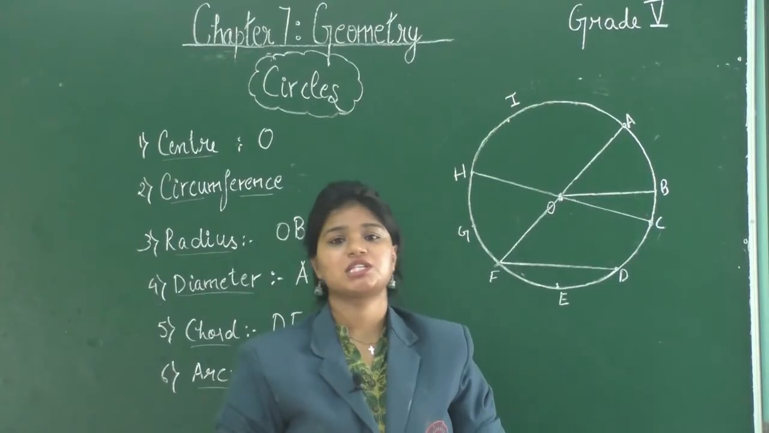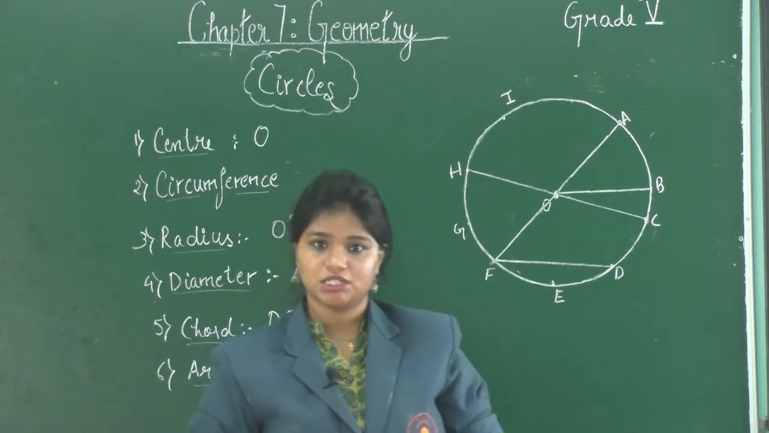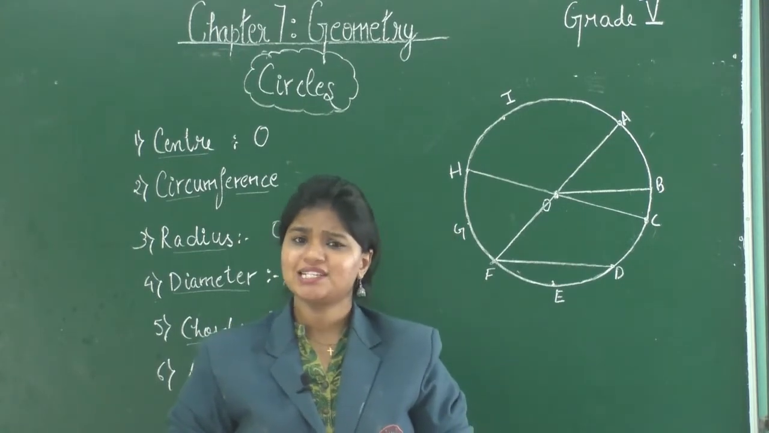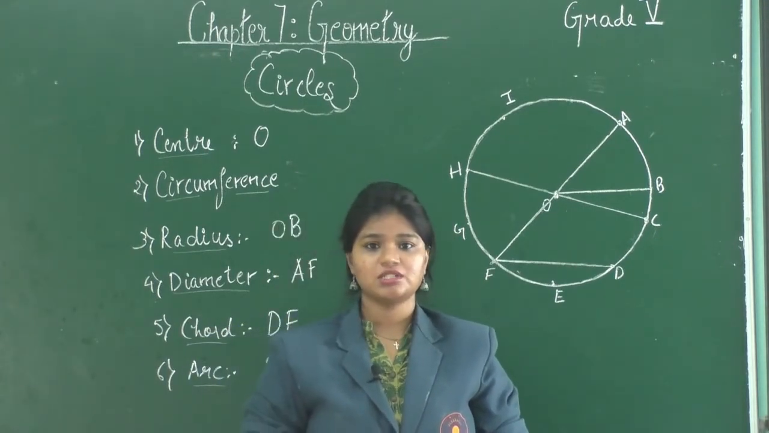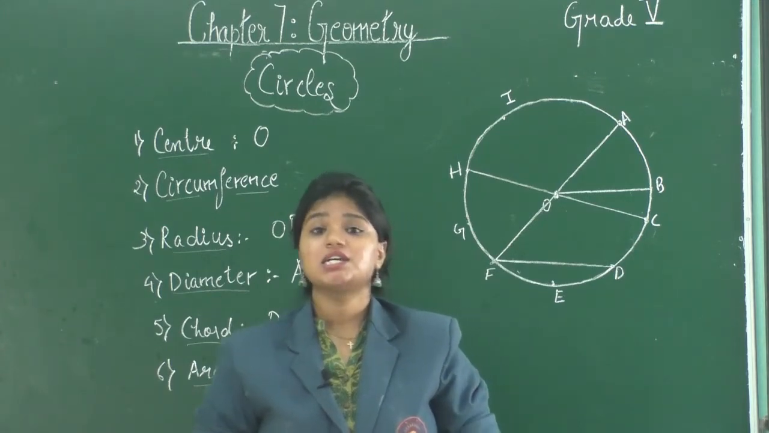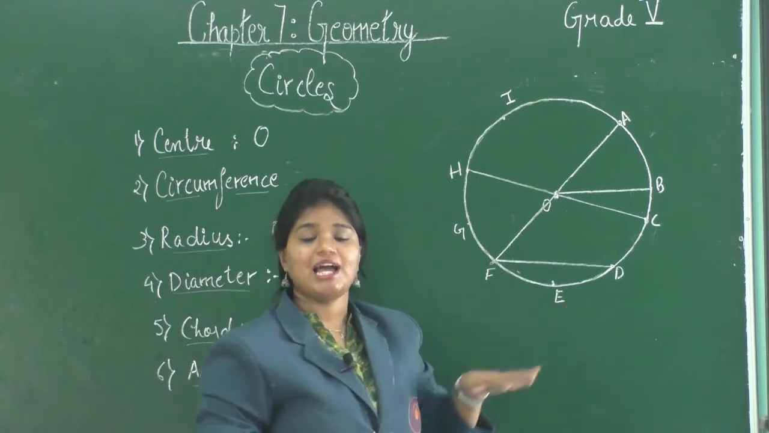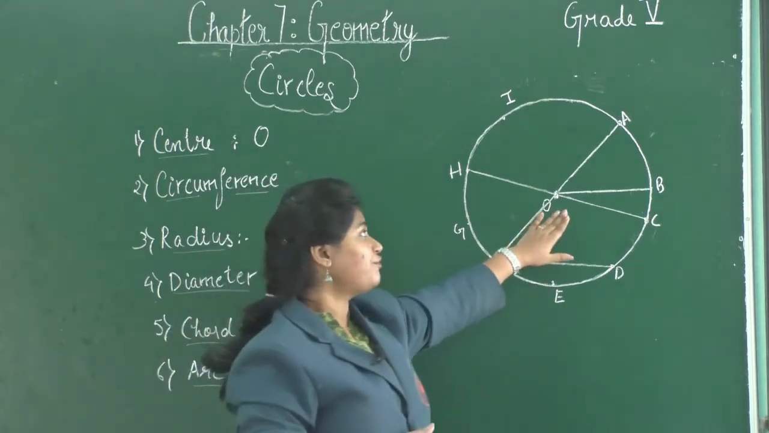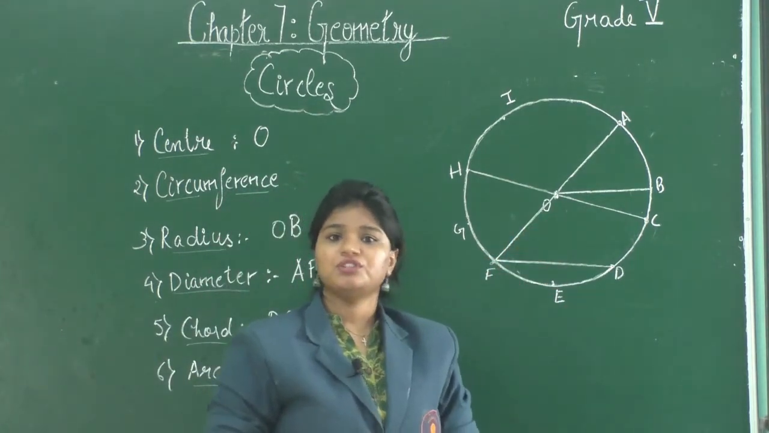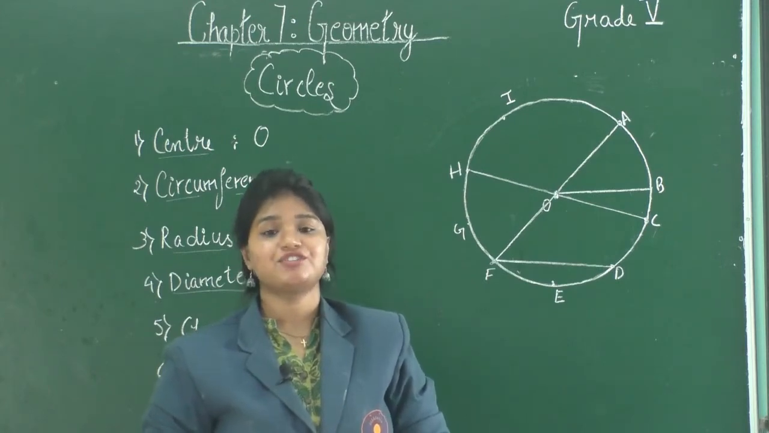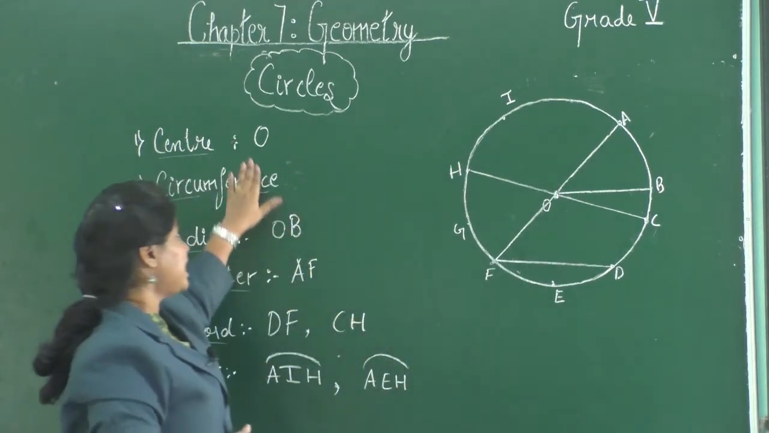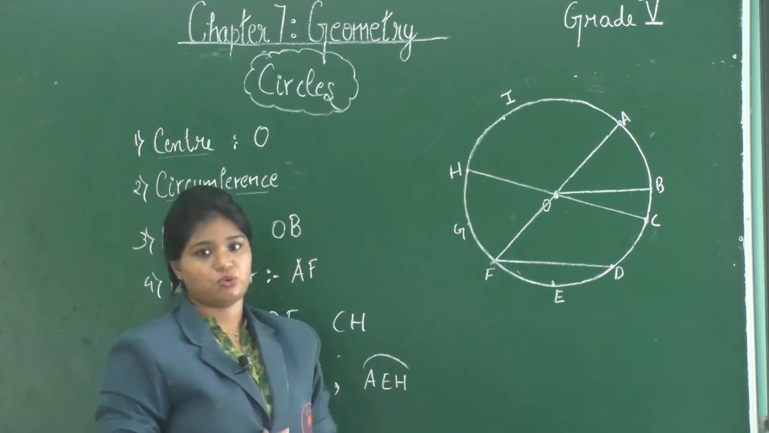There are various objects around us in the shape of a circle. For example, coins, tires, wall clocks, etc. A circle is a closed curve which has numerous points at an equal distance from a fixed point. Now, this fixed point is known as the center of the circle. So, here the center of the circle is O.